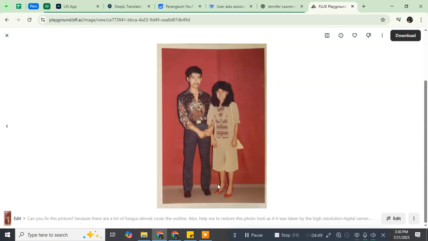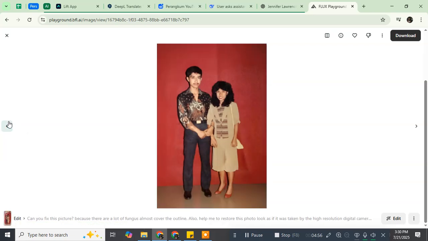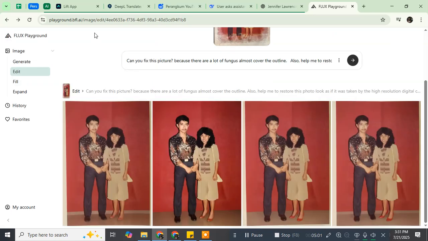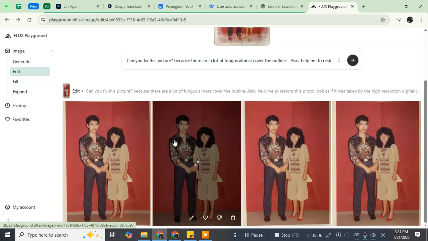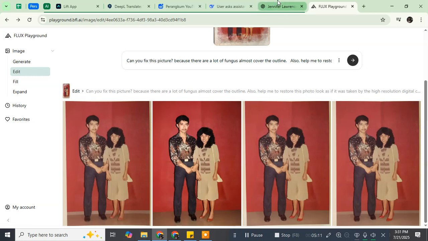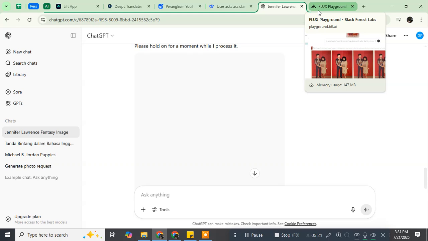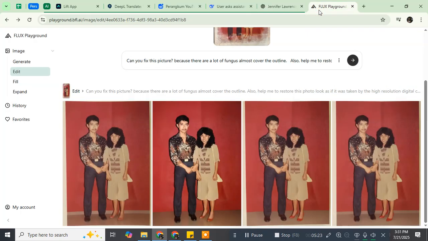As you can see, the shoes of this woman between these photos are slightly different, and it also gives you the option. I will recommend this if you have to do correction or photo editing very fast, because ChatGPT still needs the result. But I still also recommend ChatGPT because every AI has its own benefits